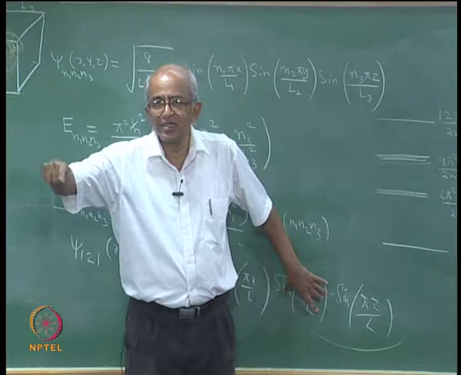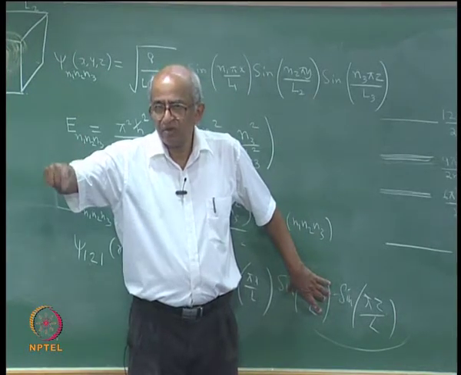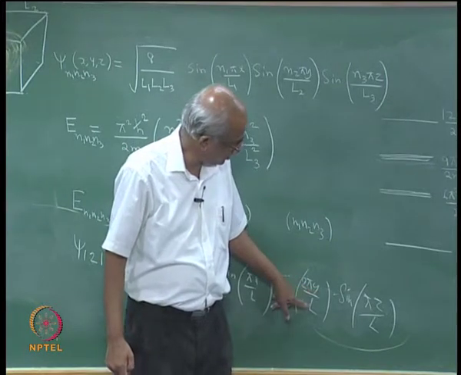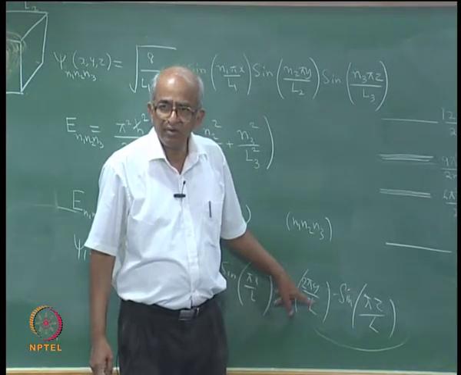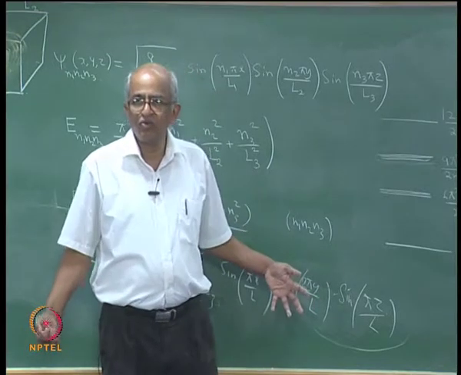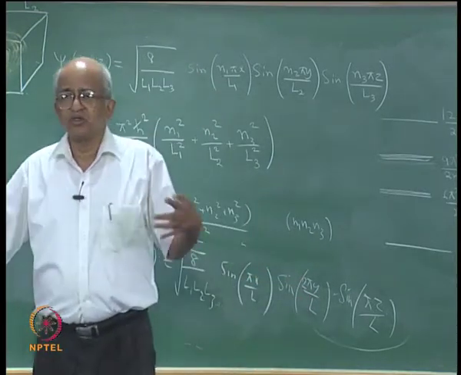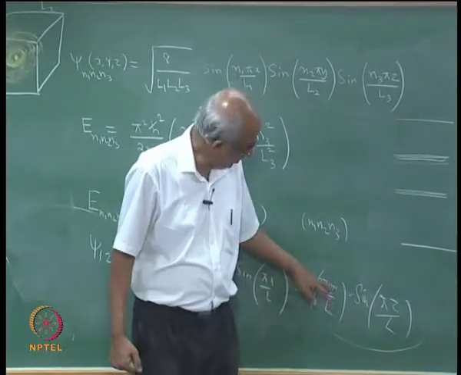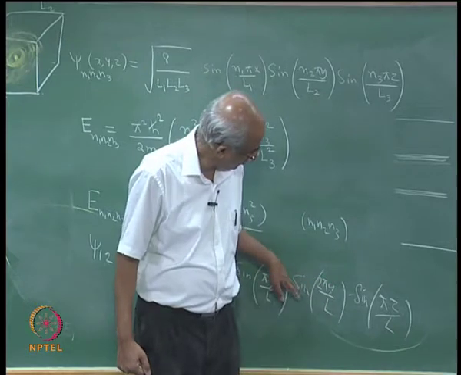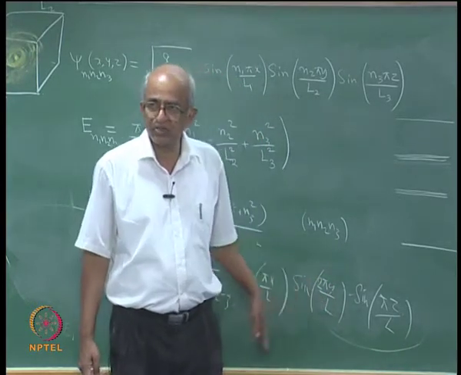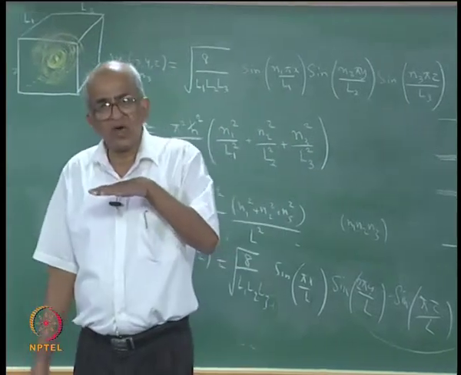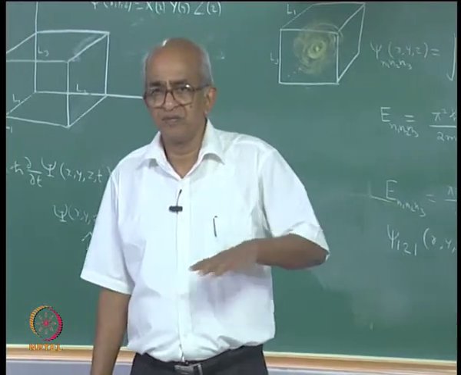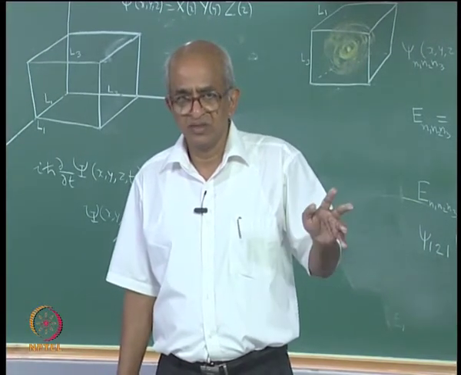The first excited state has a node, and this function will vanish when y is equal to what value? L by 2. When y is equal to L by 2, you will have sin pi, and sin pi is actually 0. So, whenever y is equal to L by 2, this function is going to be equal to 0.